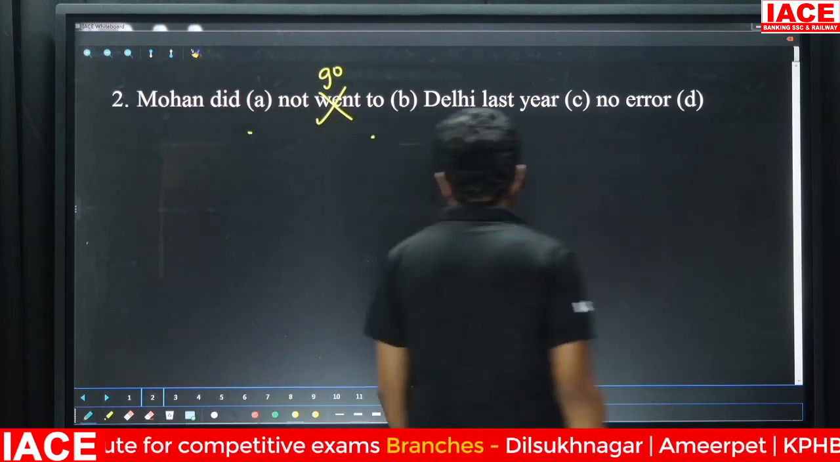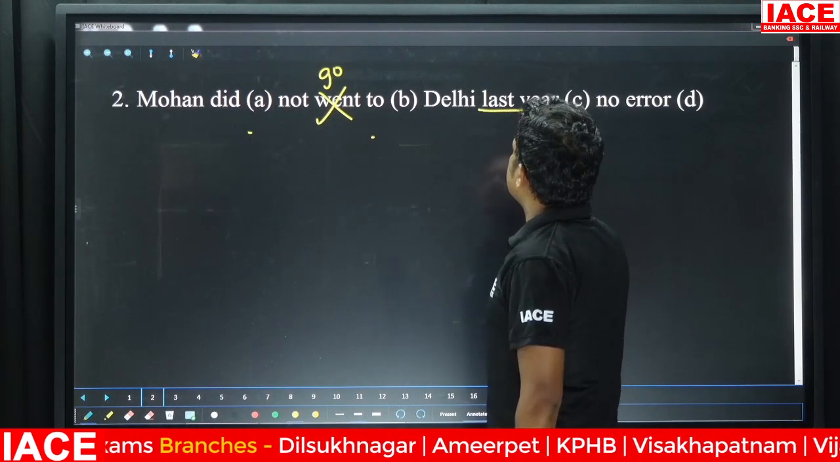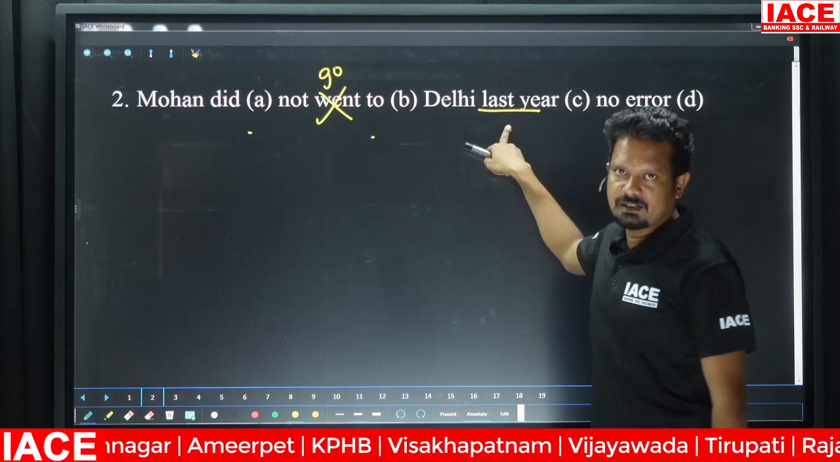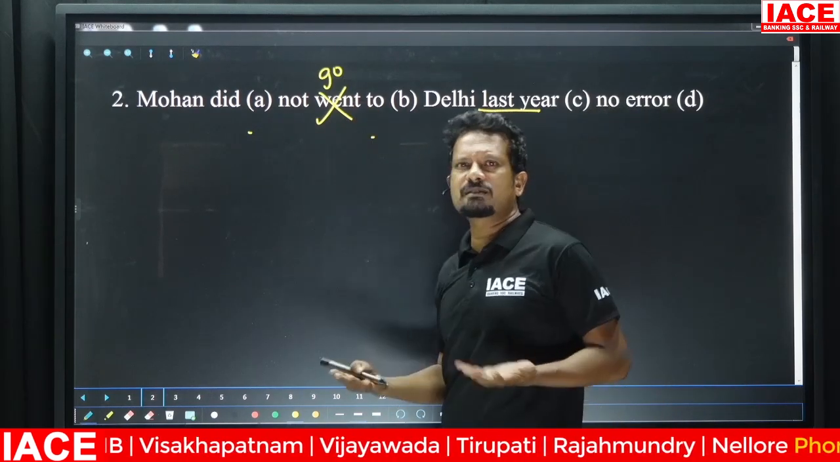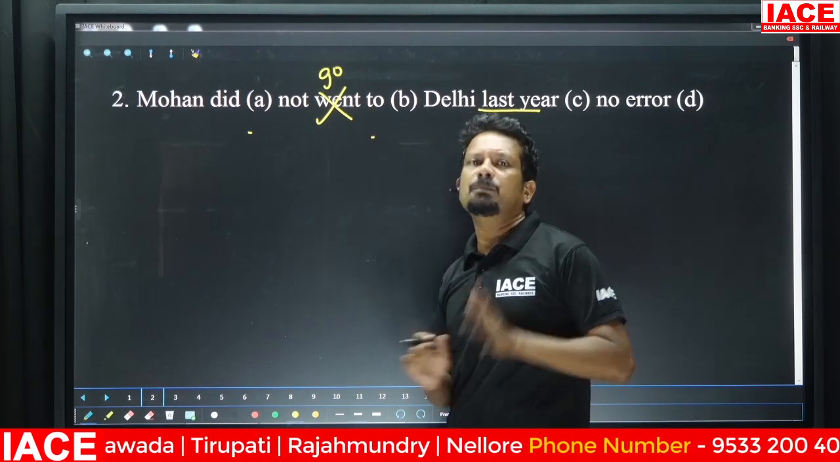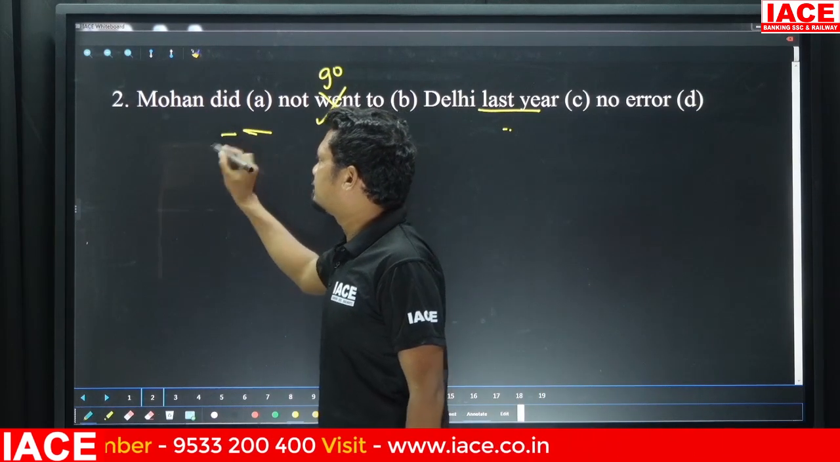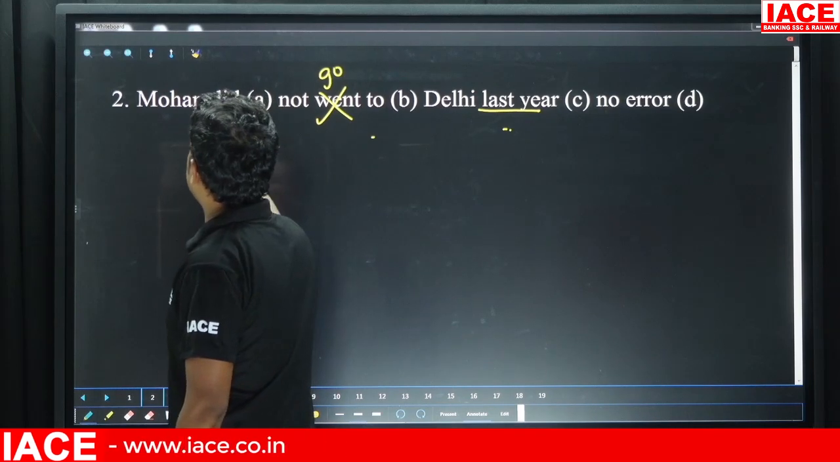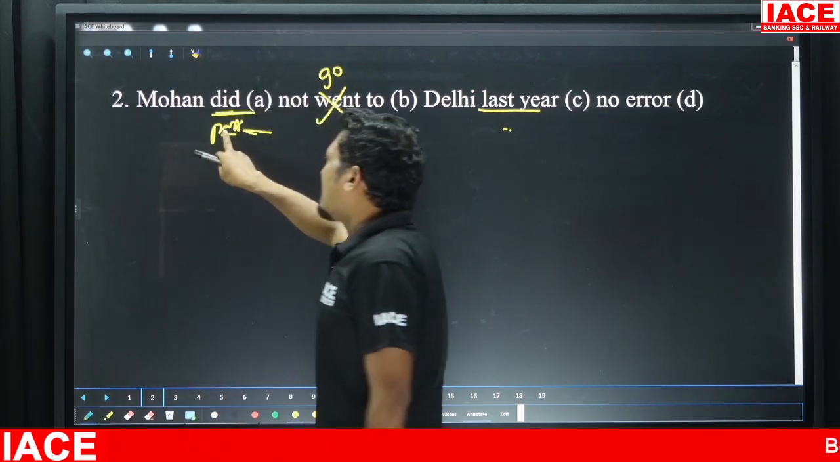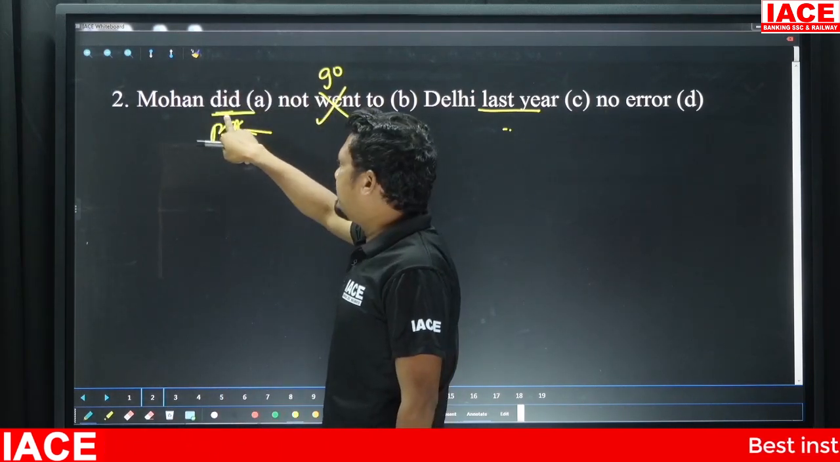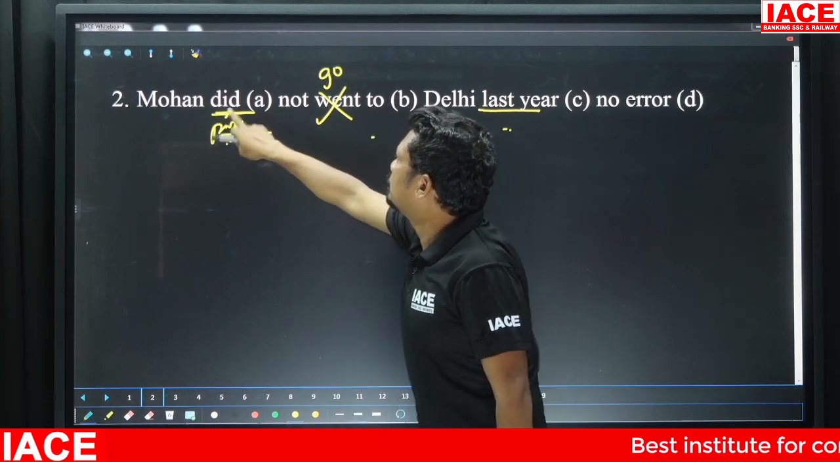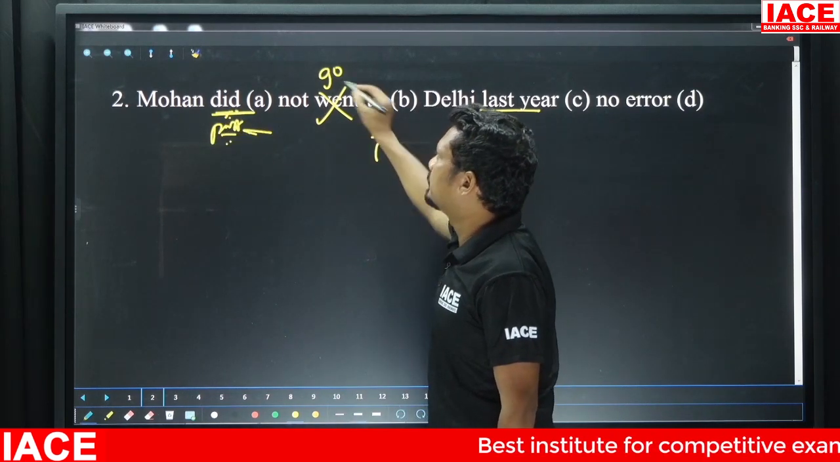But some of the students say that, sir, this is last year, and last year means past tense. So absolutely, "went" is past tense, and there's nothing wrong with past tense. But the problem here is that we have "did" here, which is already a past form. When you have a past form like "did", the main verb related to it should not be in past form. It should be in base form.